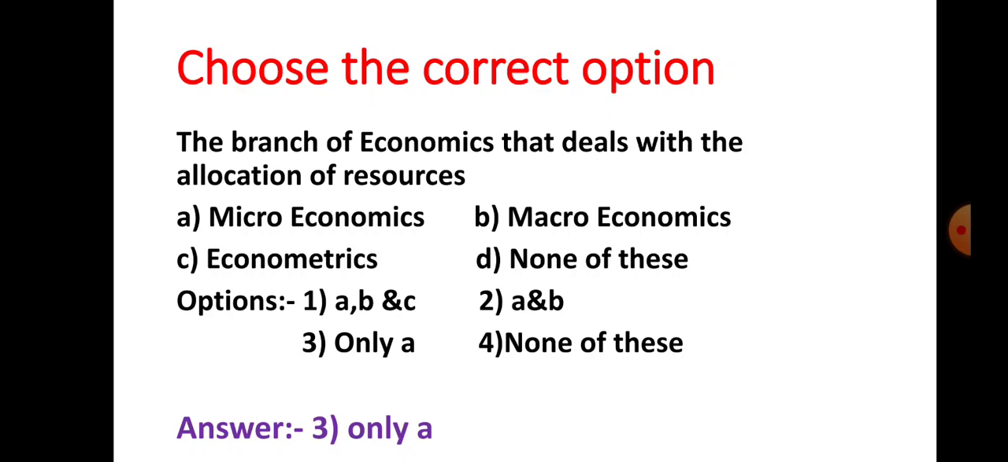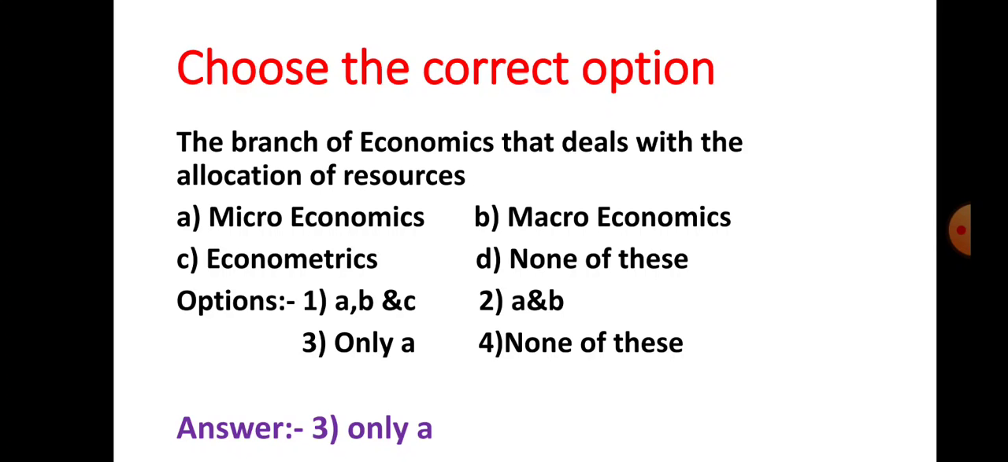The first option given here is A, B and C: A is also your answer, B is also your answer, and C is also your answer. The second option given here is A and B: A and B both are your answers. And number 3 they have given only A: only A is correct. And number 4 they have given none of these.